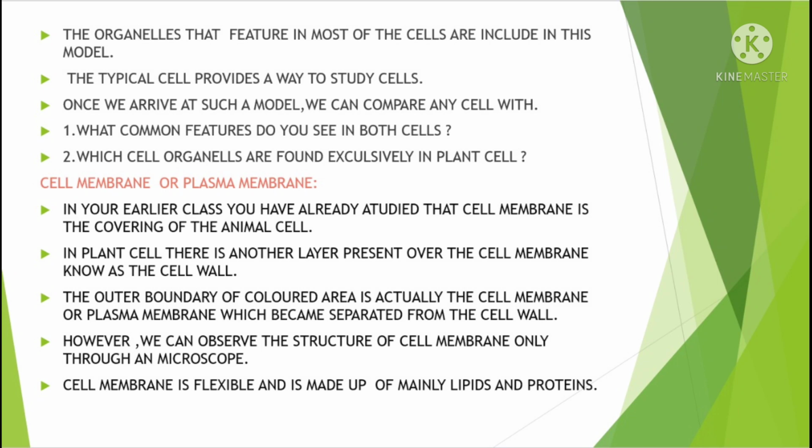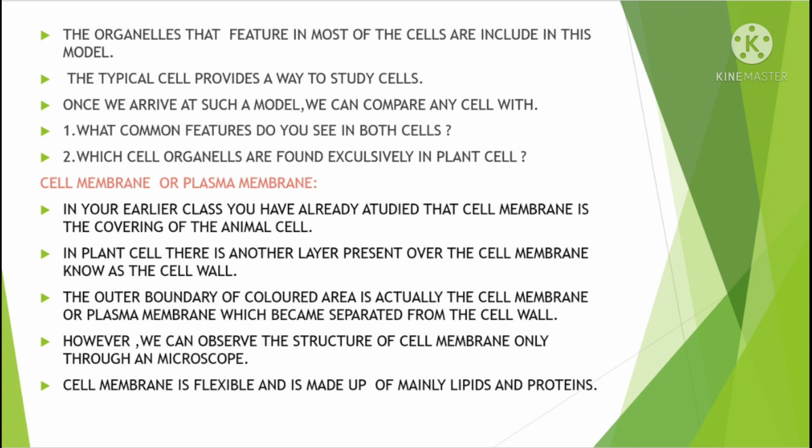What common features do you see in these two cells? Which cell organelles are found exclusively in plant cells? Cell membrane or plasma membrane. In your earlier classes, you have already studied that the cell membrane covers the animal cell.